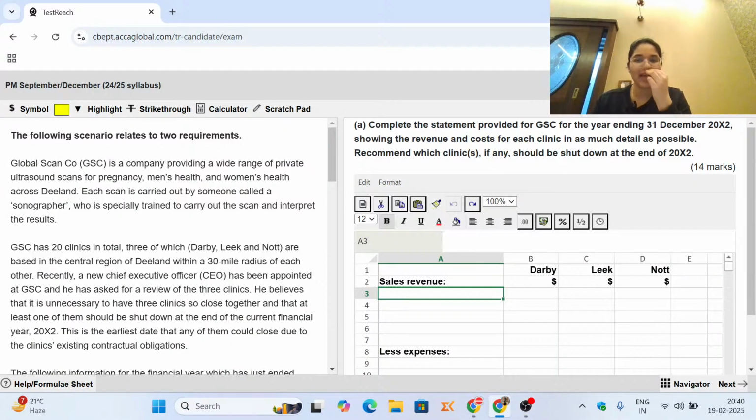This is the GSC Global Scan Company question from your most recent past paper, September-December 24. If you're appearing in the March 25 attempt, the last attempt immediately preceding it was the December 24 attempt, right? So you're practicing the most recent past paper available to you, and you will get to know what kind of questions are being tested in recent attempts. That is why this past paper becomes super important.